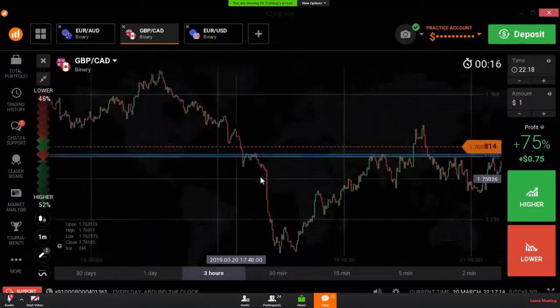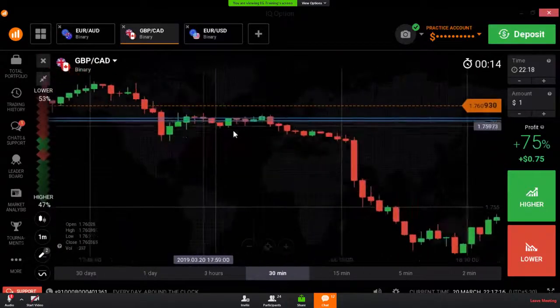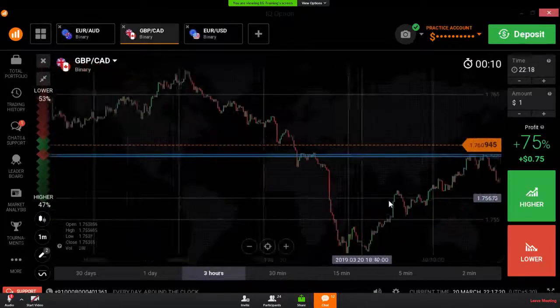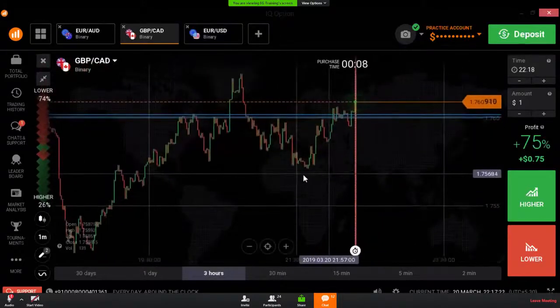I will explain tomorrow how to trade at these levels, how to trade at the strong levels. Now the class is about how to draw the strong support and resistance levels.